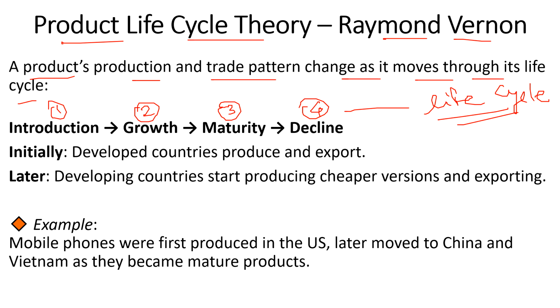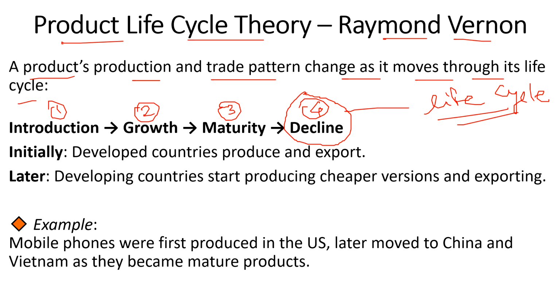Now it will come to the decline. The product becomes outdated or is replaced by newer technologies. New technologies are coming up, and your product is outdated now. It is not acceptable to other countries and other consumers, and even your domestic consumers. Now the demand will fall, and the profits are also declining. This is the decline stage.